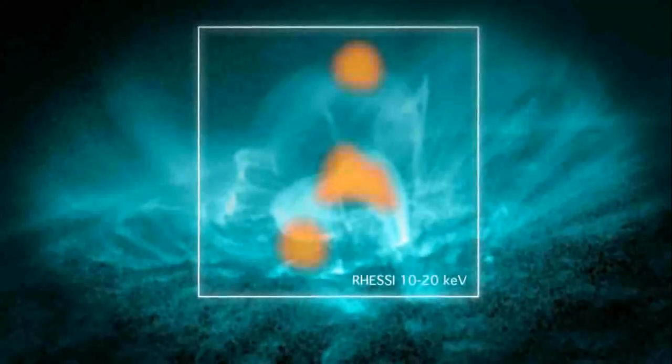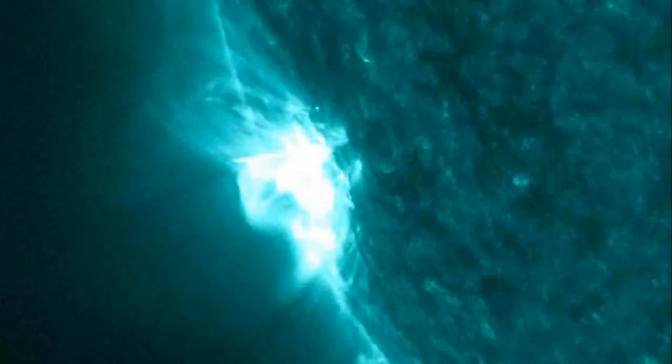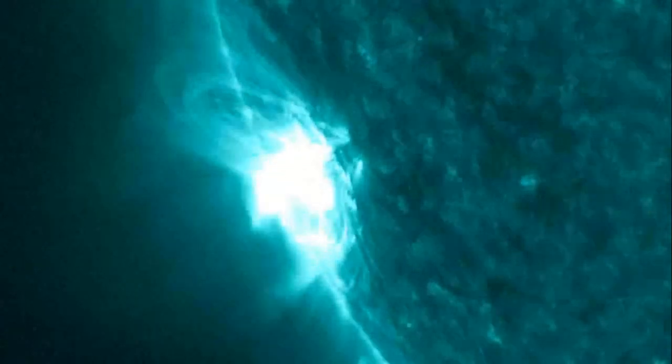The observation is verified by RESI data. RESI saw pockets of high temperatures above and below the loops. This signature arrangement indicates reconnection. The two data sets provide visual evidence of reconnection producing a solar flare, and will help scientists understand the role magnetic reconnection plays in these amazing eruptions.